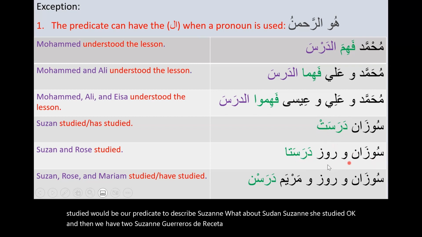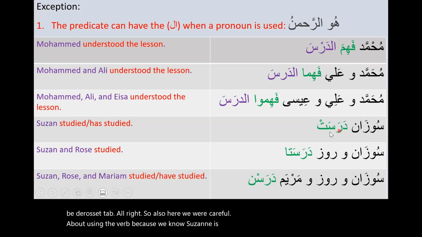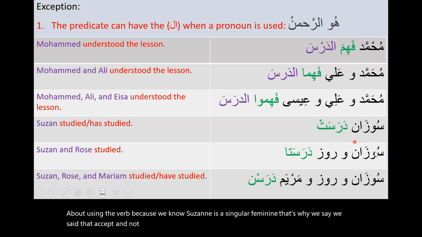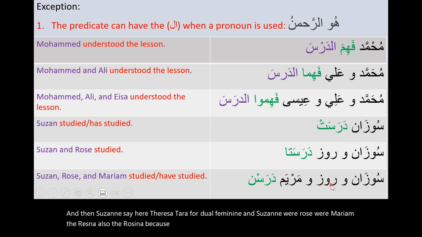Because here it is darasat, for the dual it will be darasata, درستا. We were careful about using the verb because we know Suzanne is a singular feminine. That's why we said درست and not درس. And then here درستا for the dual feminine. And Suzanne or Rose or Mariam درسن, also because Mariam, Suzanne and Rose are more than two, a plural feminine.